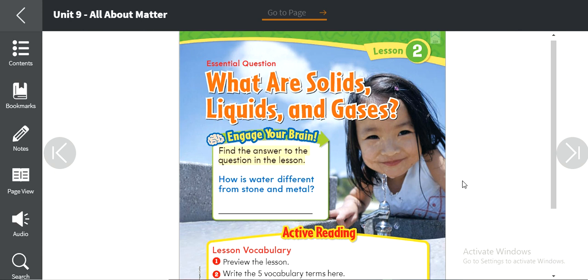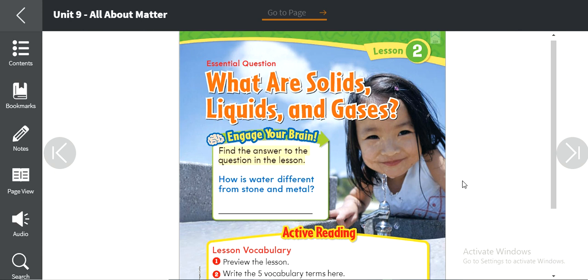Look at the girl who's drinking water in this picture. She is solid, the water is liquid, and the gas around her, the air around her, is a gas. The question here, how is water different from stone and metal? Water doesn't have its own shape. It's not like the stone. Stone is like a type of rock. And it's not like metal.